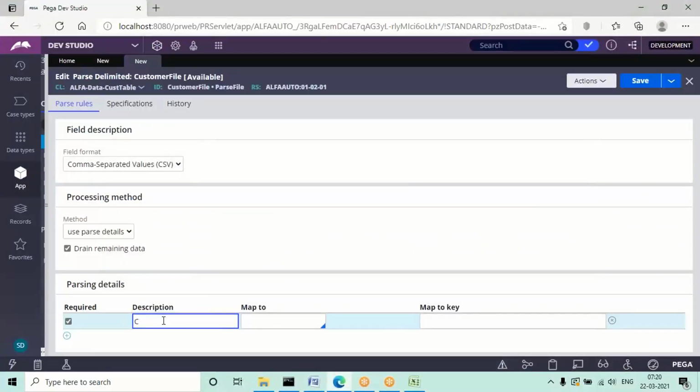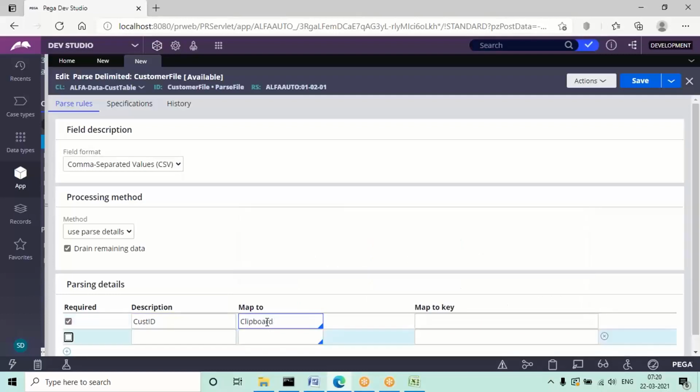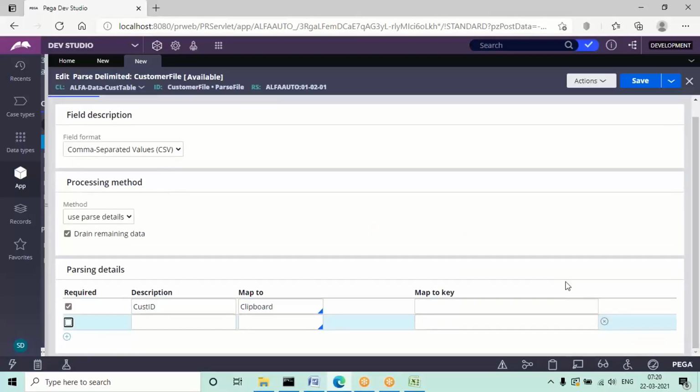So here I'm giving customer ID. Map to means your clipboard. By default, any data from services that you are consuming or mapping will parse through the clipboard. Here you can click on the dot option. The dot is not working in the present version, so you have to type your column name manually. In some versions you will get it in the down arrow, so here type manually.